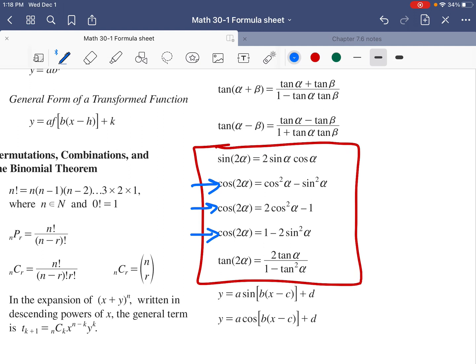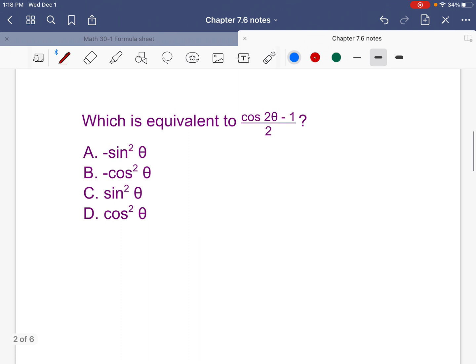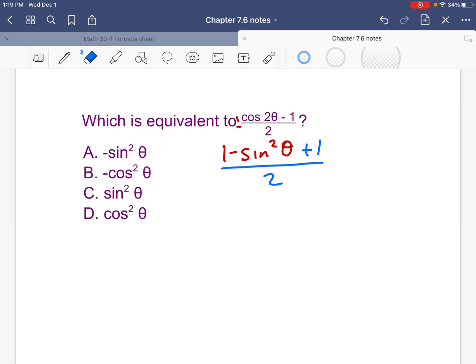We can make that cos squared minus sine squared, 2 cos squared of a minus 1, or 1 minus 2 sine squared. They'll all work. I do care which one you use, because if we replace this with 1 minus sine squared of theta, notice we have a plus 1 divided by 2.